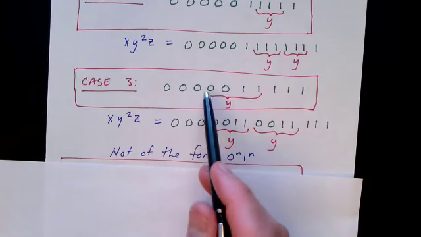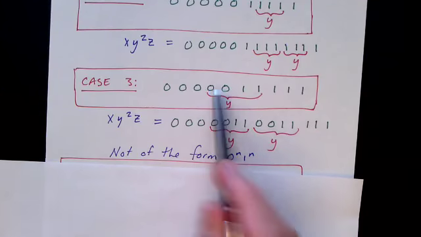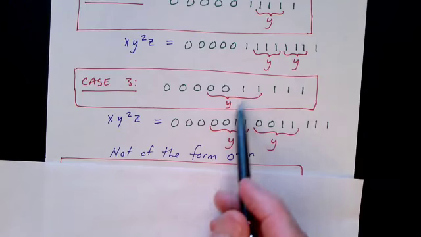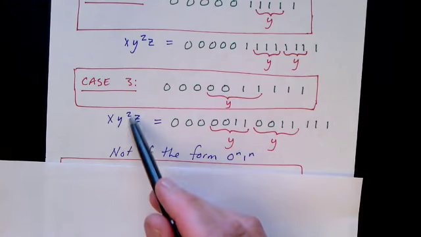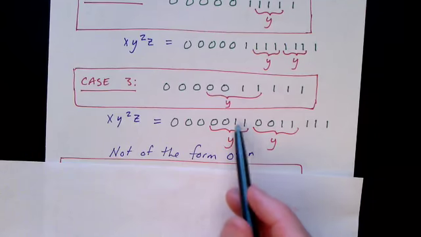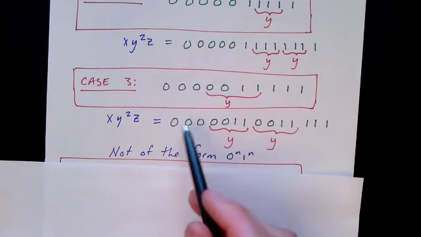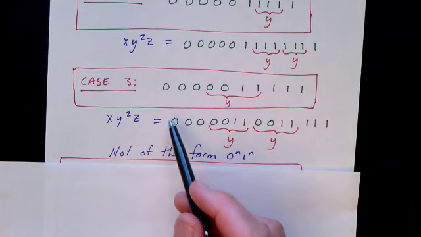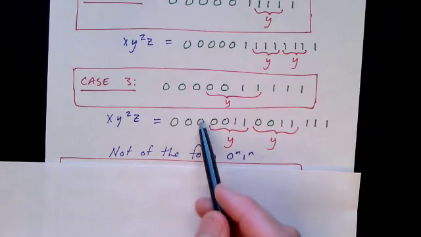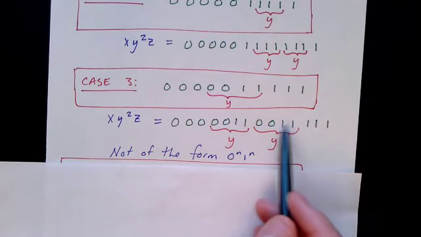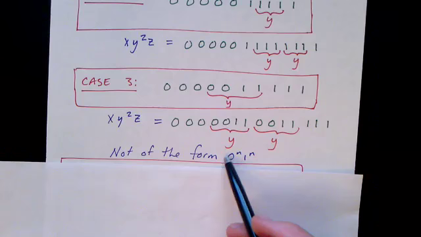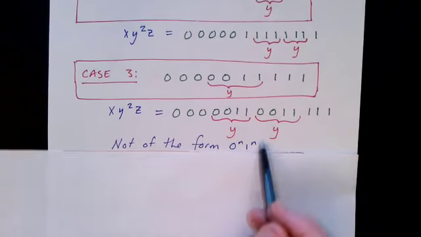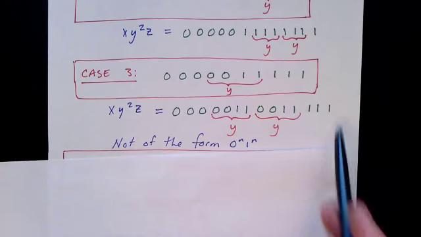And in the last case, we have a Y that contains at least one zero and at least one one. So it has one or more zeros followed by one or more ones. In that case, we pump the Y, again doubling it for example. We may have the correct number of zeros and ones, but they're no longer in the correct order. We have 7 zeros, then 7 zeros again, but it's no longer of the form a bunch of zeros followed by a bunch of ones. So this string is not in the language either.